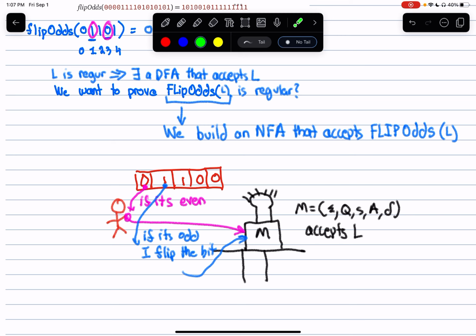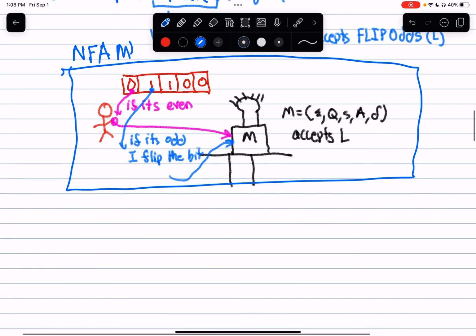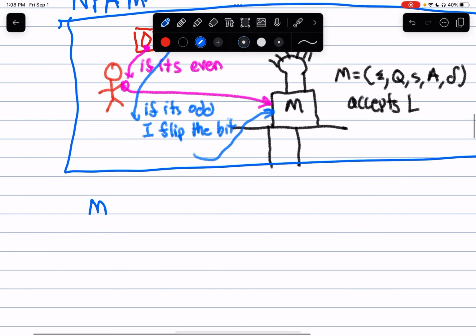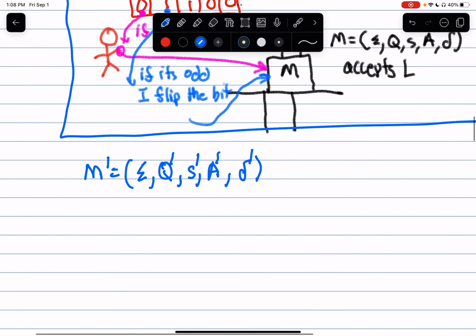So this whole process is my new NFA, M prime. M prime is a 5-tuple that has an alphabet, a set of states, a start state, an accept state, and a transition function. I'm going to put primes on all of these to distinguish between the transition function and the elements of the tuple for my DFA M, and the elements in my tuple for M prime. So let's build this NFA that accepts flip odds.